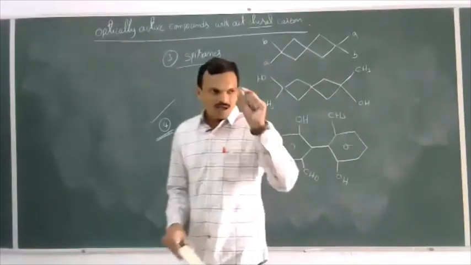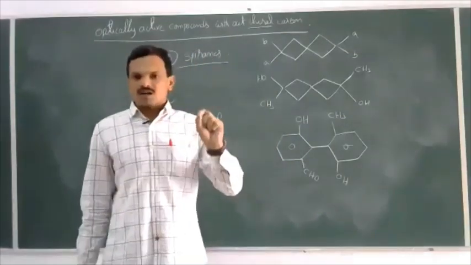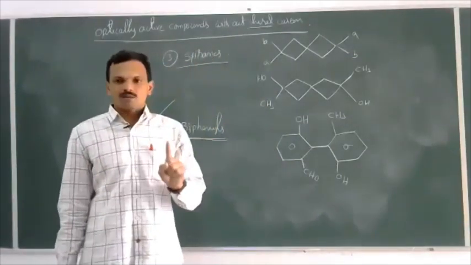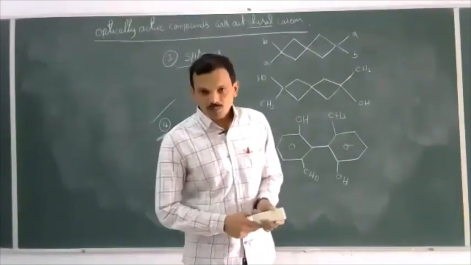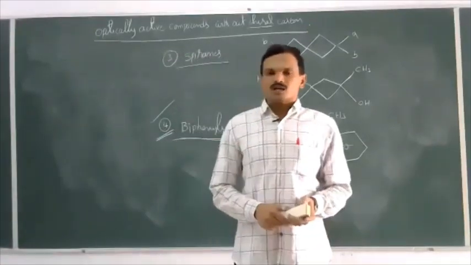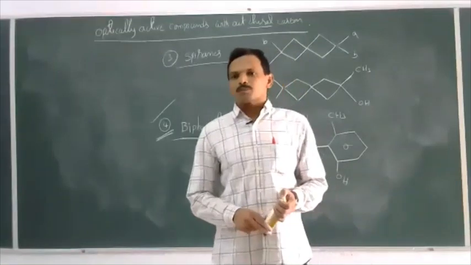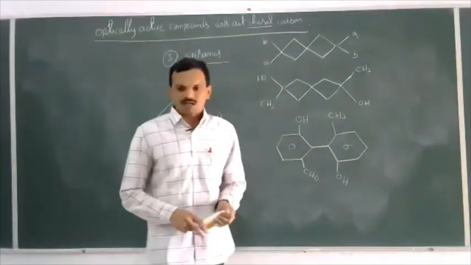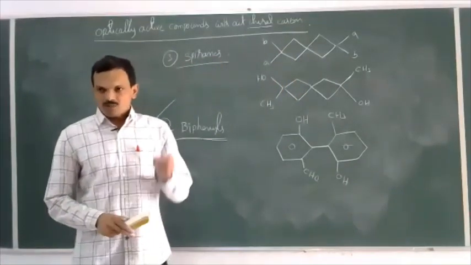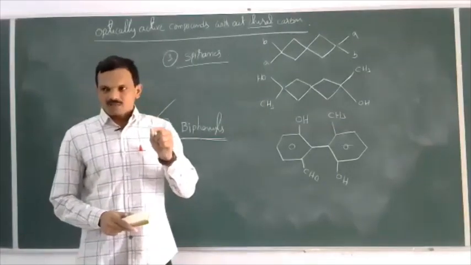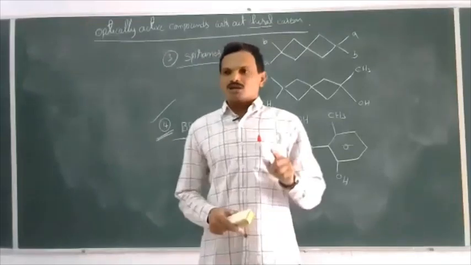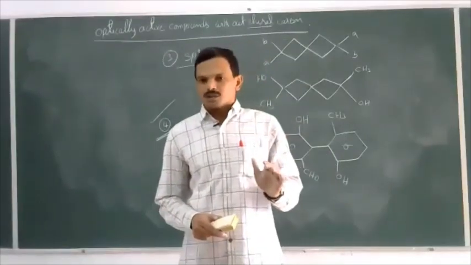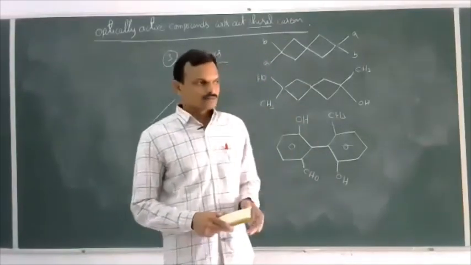See once. All carbon compounds with 1 chiral carbon atom are always optically active. Carbon compounds with 2 or more than 2 chiral carbon atoms may be optically active or may not be optically active. If the molecule possesses any symmetry like plane of symmetry, center of symmetry, or axis of symmetry, even though it contains 2 or more, the compound is optically inactive.